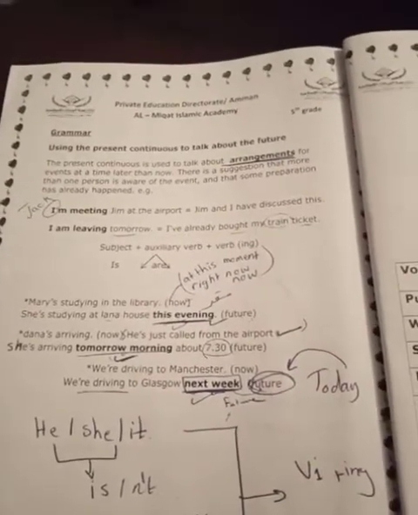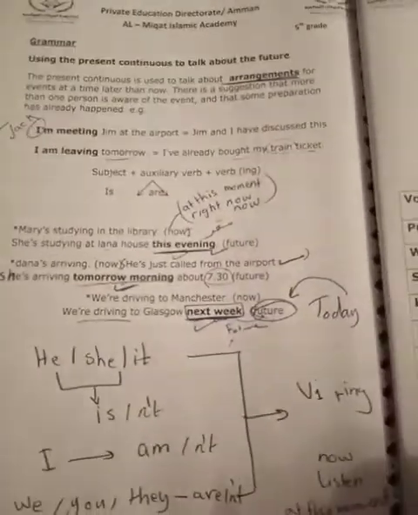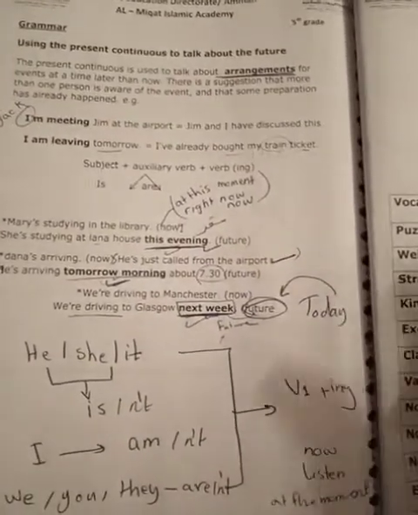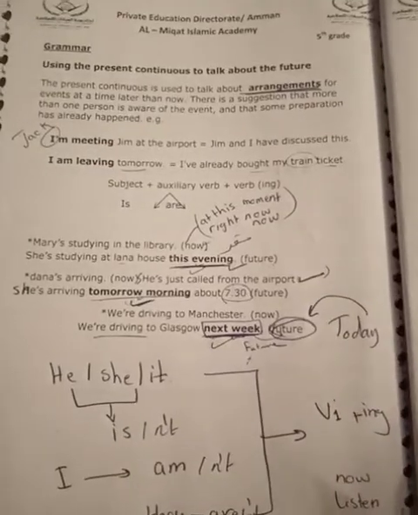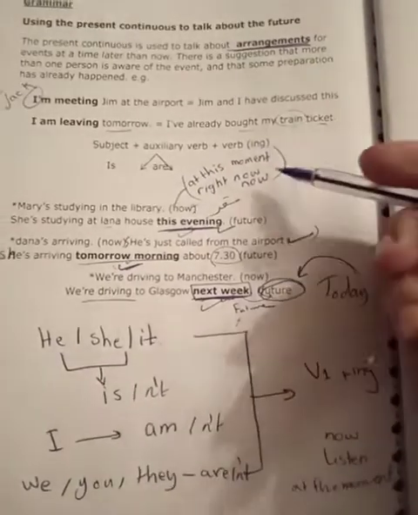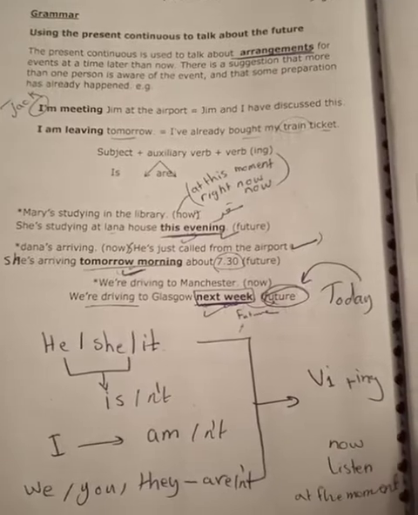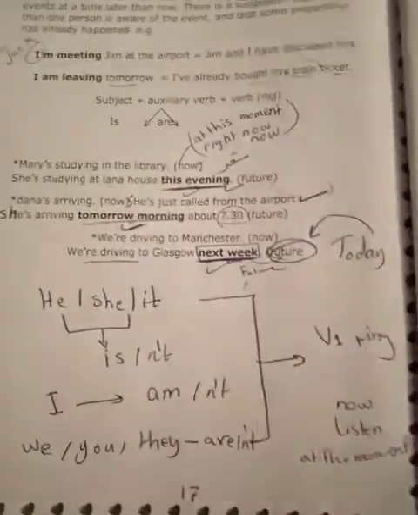Today we are going to talk about the present continuous when we use it to talk about the future. Let's revise together the structure of the present continuous and then we will move to our new rule. As we said before, we talked about the present continuous.